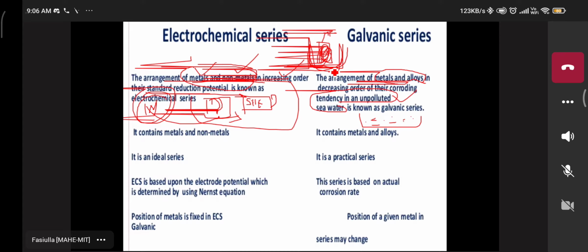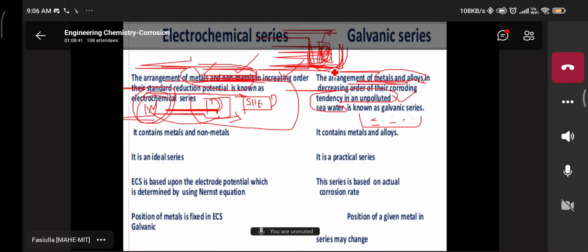Half of the metal should be dipped into the salt water. Half of that part of the metal is not dipped into the salt water. Then which part starts corrosion very easily? Which is dipped in water. Yes, very good. That part of the metal dipped into the water starts corrosion.